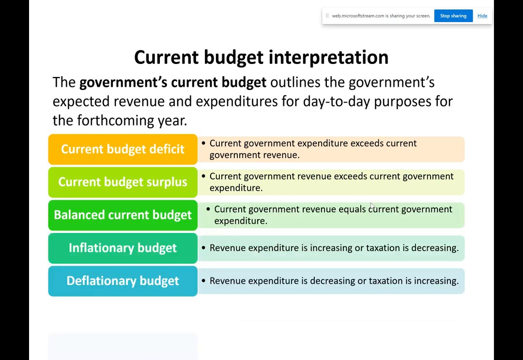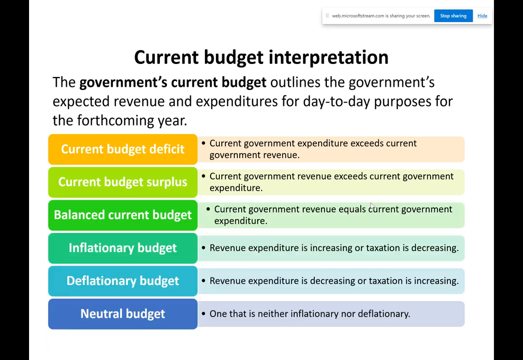So these are other things you need to know. Because this is a plan for the following year, the government will say, well, we know we're going to run a government budget deficit, or we know we're going to run a budget surplus. So, for example, right now, the government said 2 months ago in the budget, we know there's going to be an €18 billion hole in the government accounts. We know that's the case because they're going to spend much more on COVID. So they generally plan for this. They're going to plan for a current budget deficit or a surplus or a balanced one.